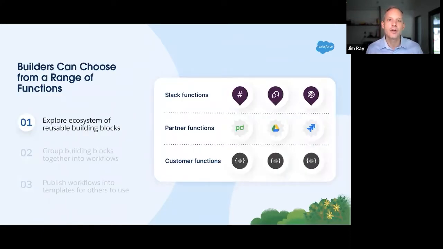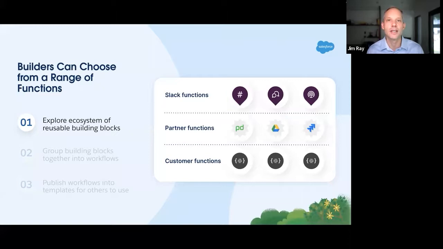So first, functions are part of this ecosystem of reusable components. And Slack is building a lot of built-in functions. We're working with our third-party partners. And then within your organization, you can also write these functions using the exact same APIs that we use and that our partners use. So we're going to be adding these functions, and they're going to increase the possibilities of the things that you can do in a workflow.